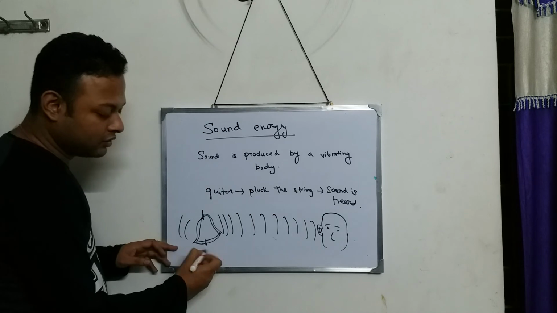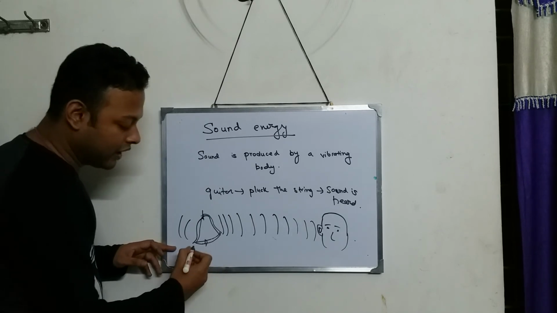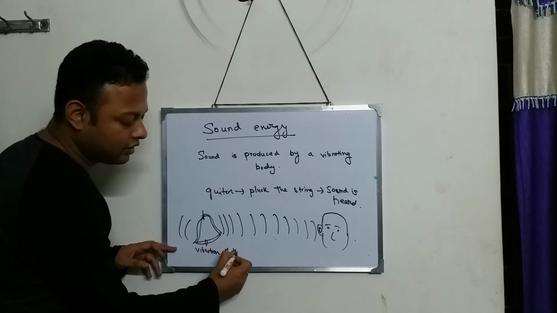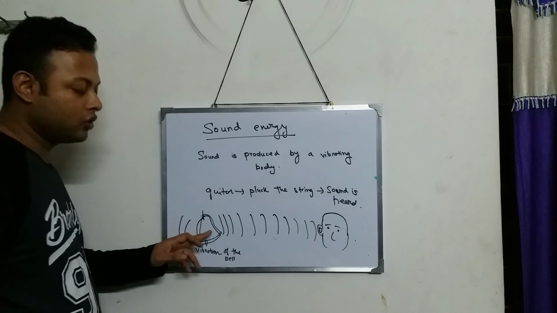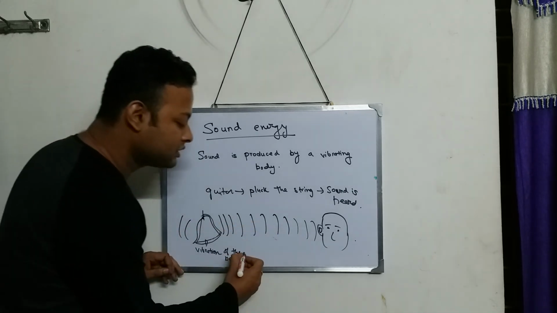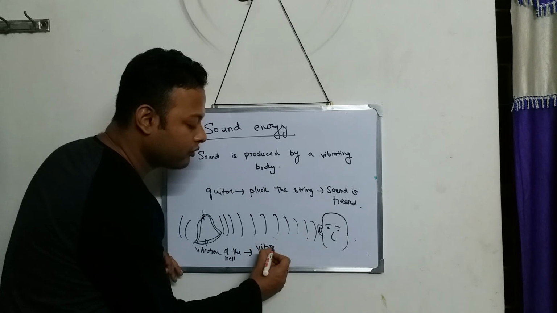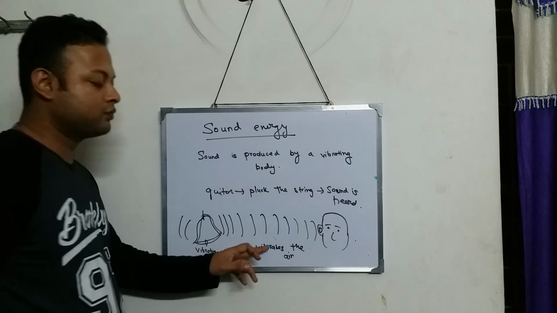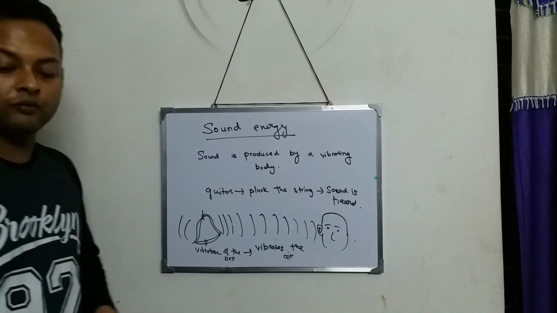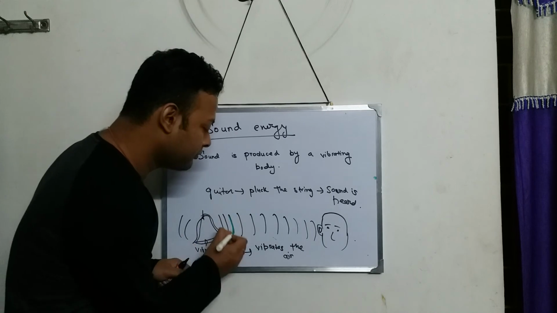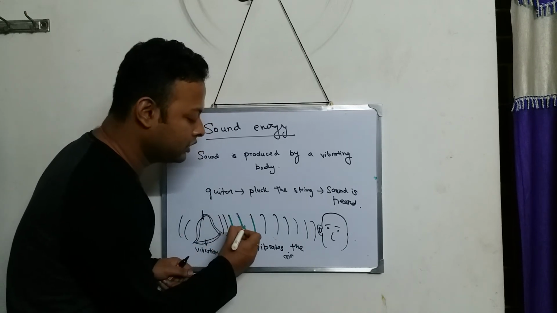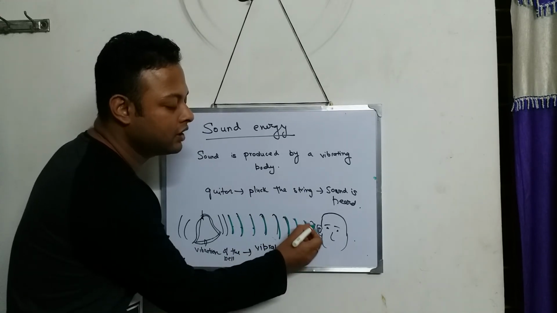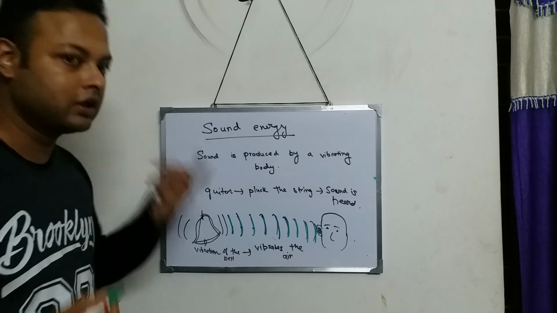So the vibration of the bell also vibrates the air. And when the air vibrates, the vibration gets transferred from one layer to another layer, from second layer to third layer to fourth layer, fourth to fifth. Like that, the vibration is transferred and enters the ear, and we get to hear the sound.